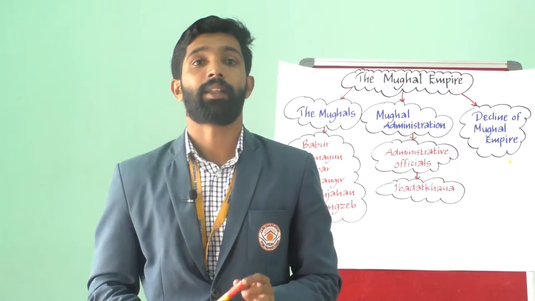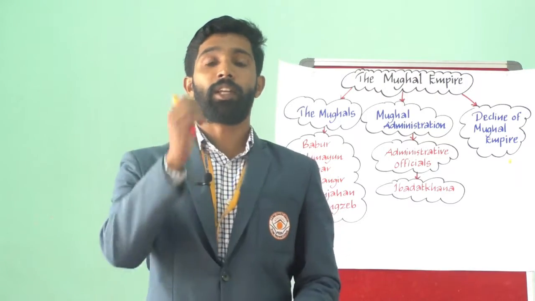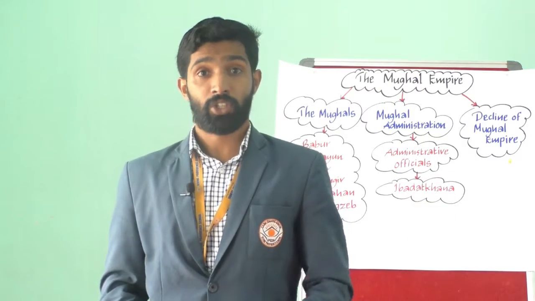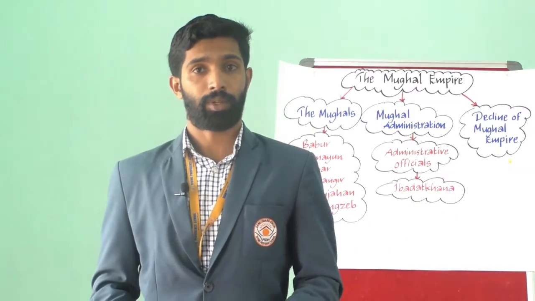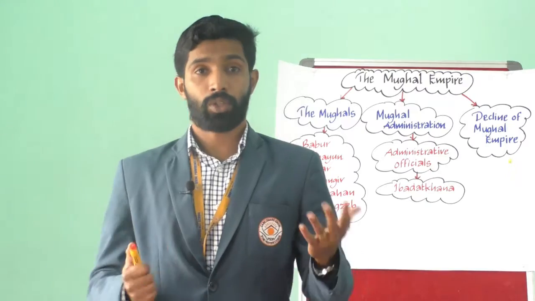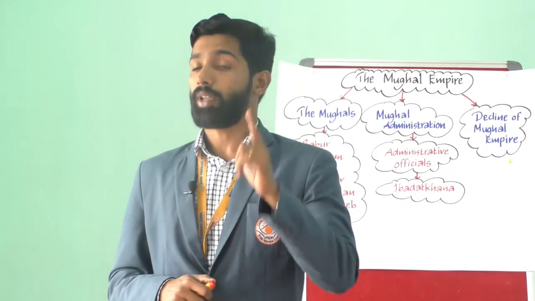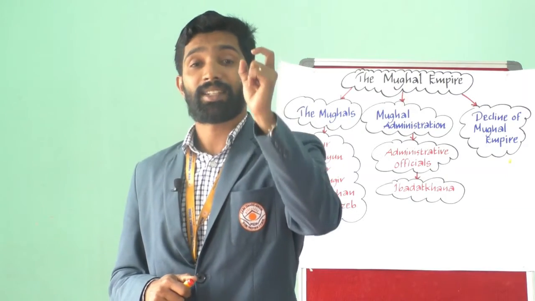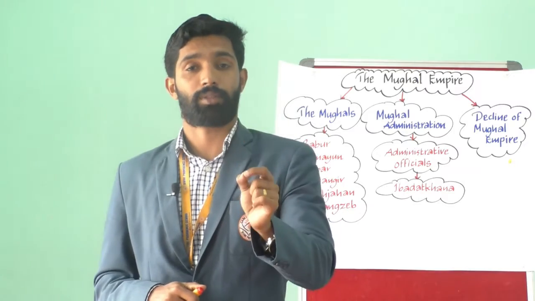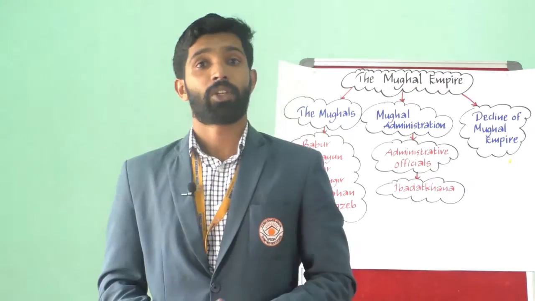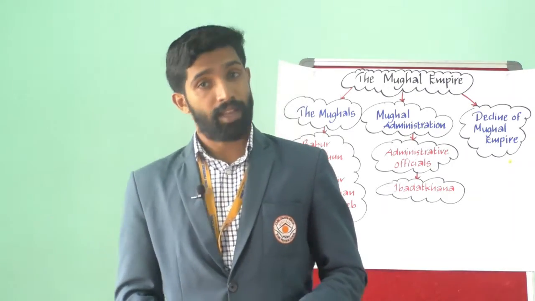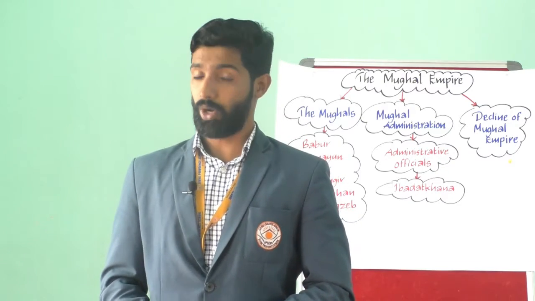Then the Afghans united under the leadership of Sher Khan, who was popularly known as Sher Shah Sur. Sher Khan is also known as what? He is also popularly known as Sher Shah Sur. Then Sher Khan ruled from Sasaram in modern day Bihar.